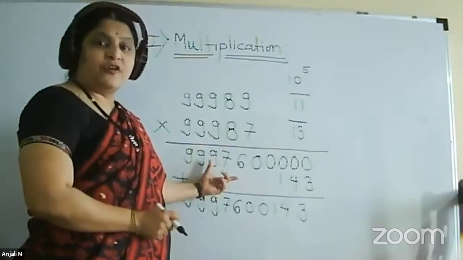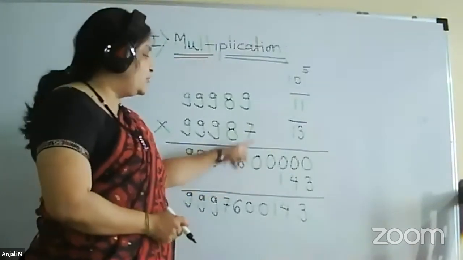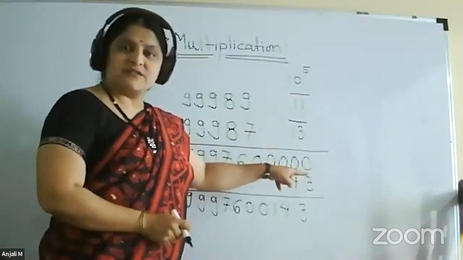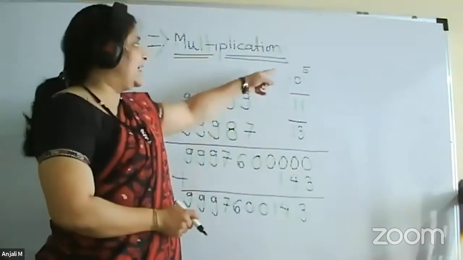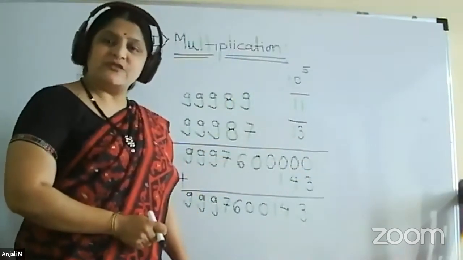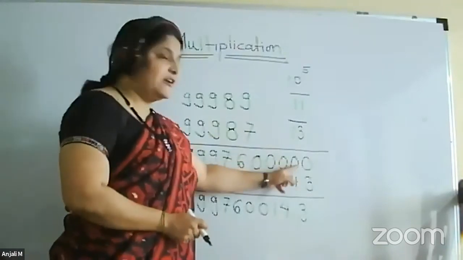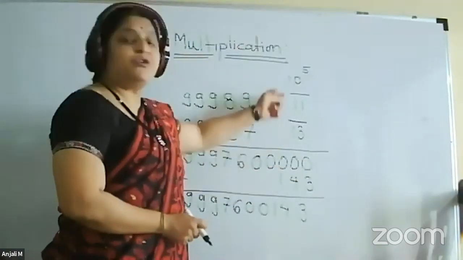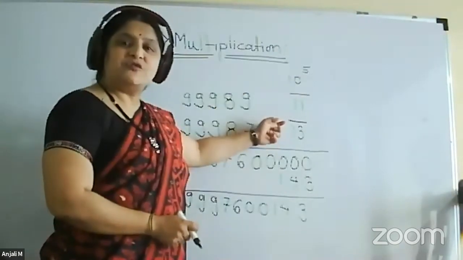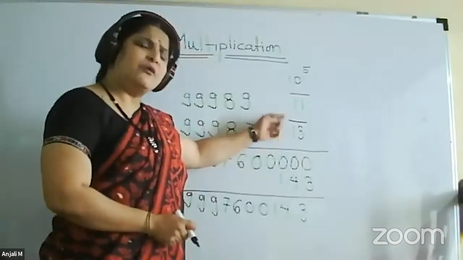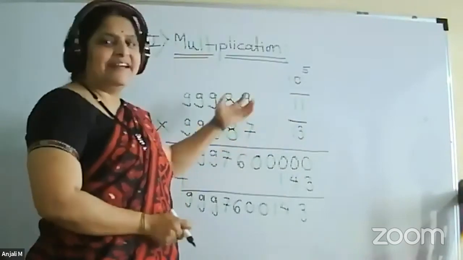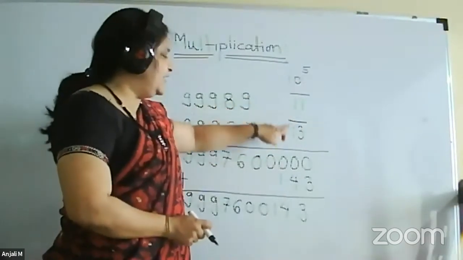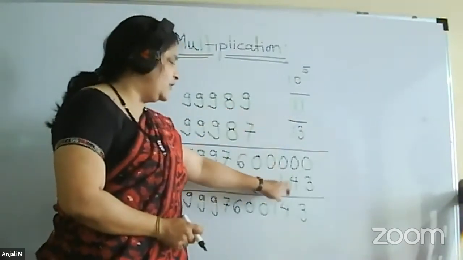Fourth step. What will be the fourth step? You have to attach the number of zeros. How many zeros are in your base? So here 5 zeros are there. So we have to attach 5 zeros. Now fifth step. Do the Urdhva Gunitam, multiplication of these two numbers. If you cannot do this orally, again apply the same method and do the problem. So 11 into 13. So the answer will be 143.